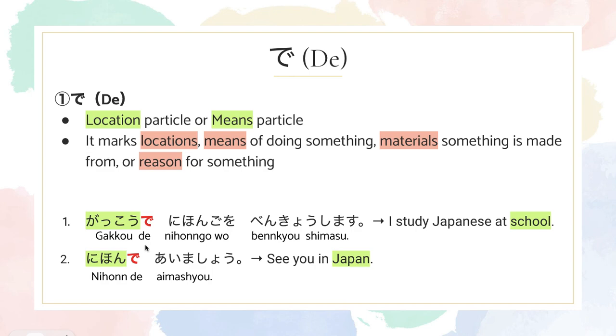Moving on to the second one, it says 日本で会いましょう。 It means see you in Japan. So, where's the location in this sentence? It's Japan. So, looking back in the Japanese sentence, 日本 is Japan, which is the location, so you put de right after the location. So, location particle or means particle was the first function of de.